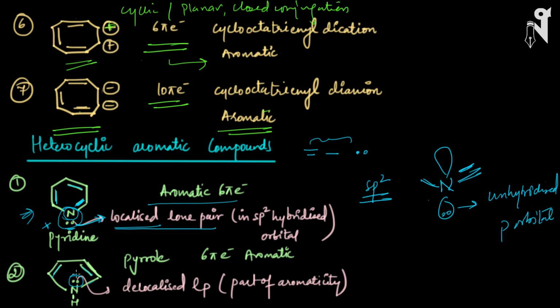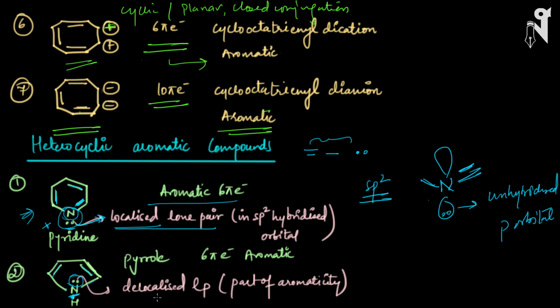A delocalized lone pair is a lone pair which will participate in resonance. Now since it will participate in the resonance, the hybridization of this nitrogen is automatically sp2. Everything is sp2. So here it is making 1, 2, and 3 bonds, and this lone pair is in a p orbital.